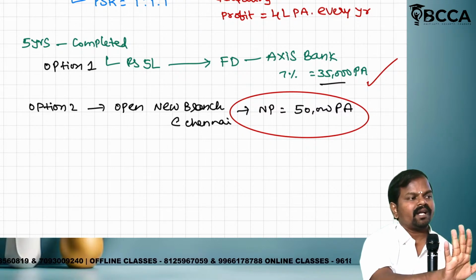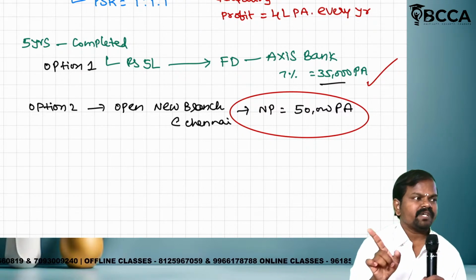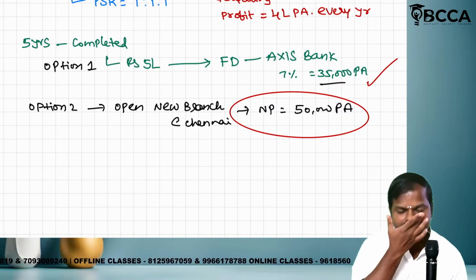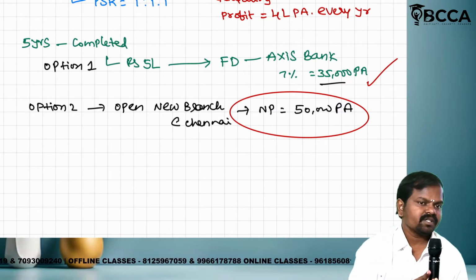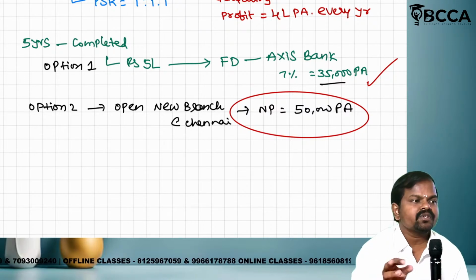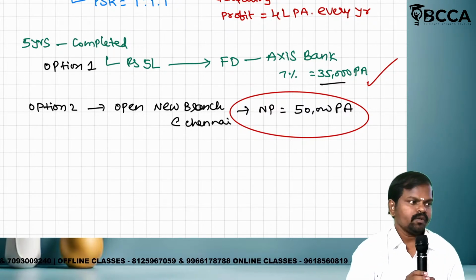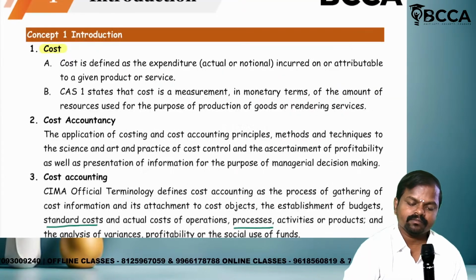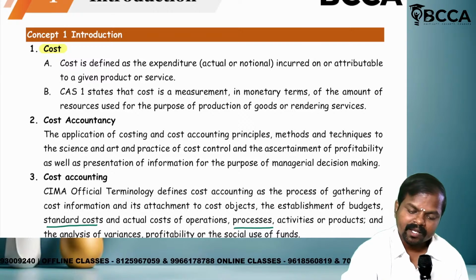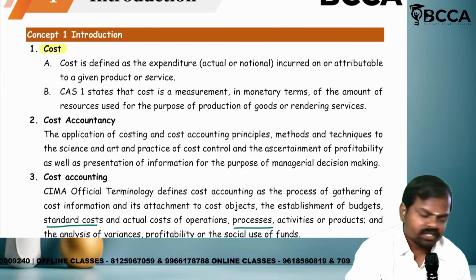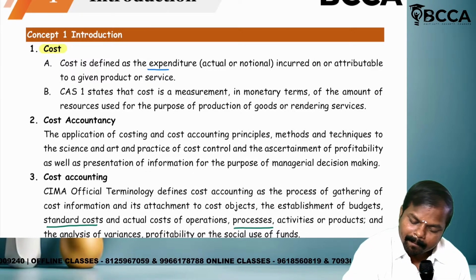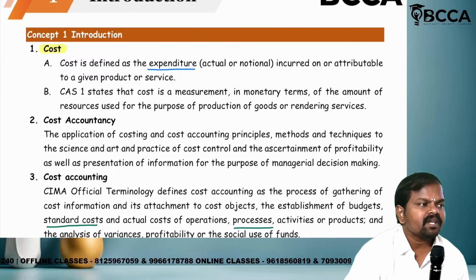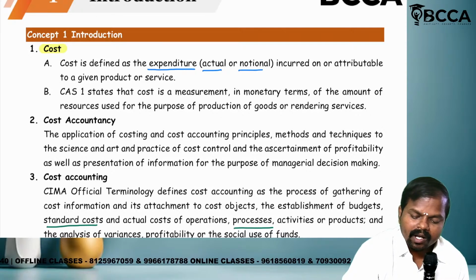If you end there, that definition means CIMA. If you continue, subject to condition, it means ICMA. Clear? Opportunity cost is also known as sacrificing cost. Sacrificing cost is also known as notional cost. Coming back to our concept book, listen, here they told: cost is defined as expenditure. Expenditure means actual or notional.